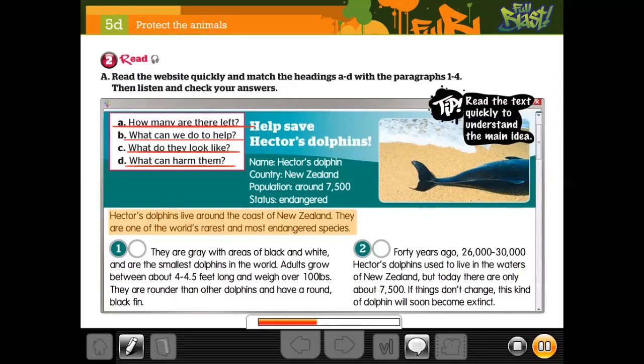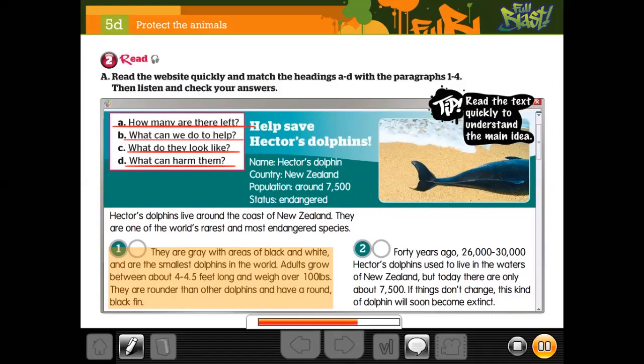Hector's dolphins live around the coast of New Zealand. They are one of the world's rarest and most endangered species. What do they look like? They are gray with areas of black and white and are the smallest dolphins in the world. Adults grow between about 4 to 4.5 feet long and weigh over 100 pounds.